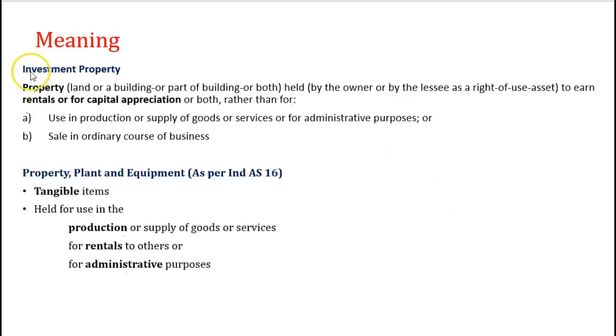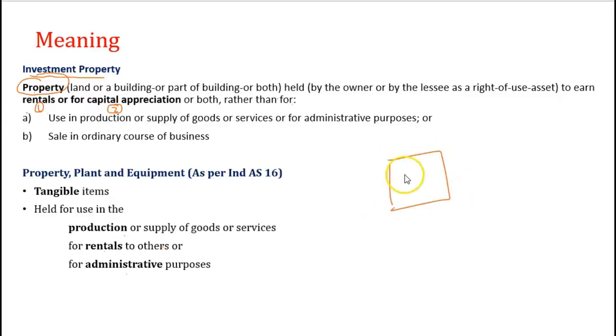First of all, we come to the meaning of the word investment property. What is the meaning of this word investment property? See, any property which is held by an entity for the purpose of rental or for the purpose of earning capital appreciation will be classified as investment property. Now we know very well what is rental, but what is the meaning of capital appreciation?